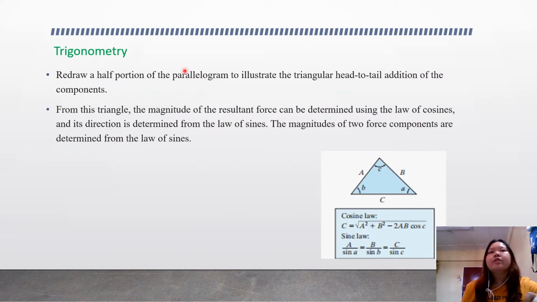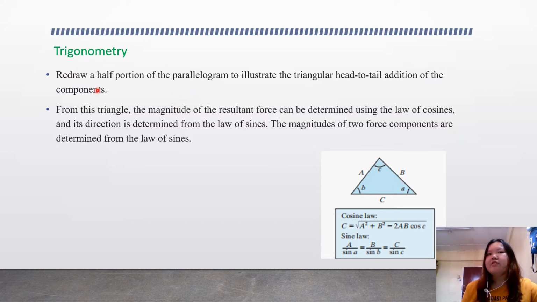Okay, the second way to solve the addition of vector forces is trigonometry, where we redraw a half portion of the parallelogram from the last slide to illustrate the triangular head-to-tail addition of the components. We have two forces F1 and F2, and we arrange them into a triangle like this.